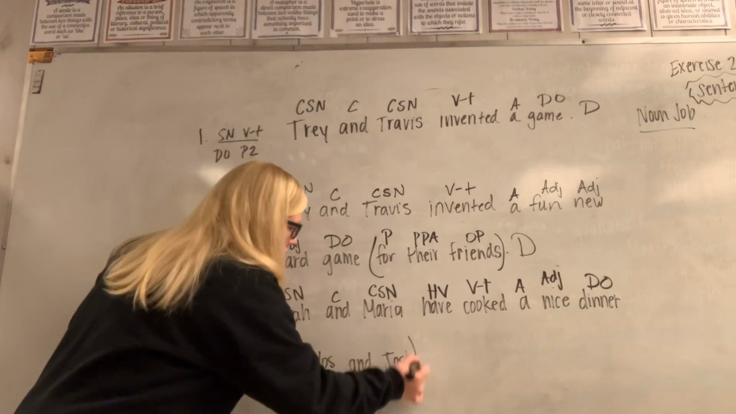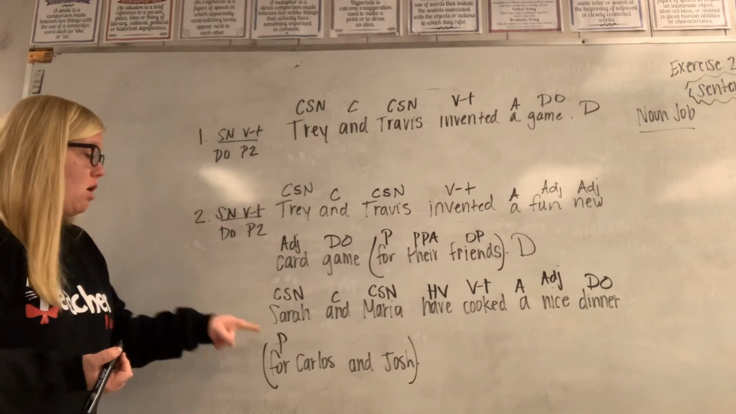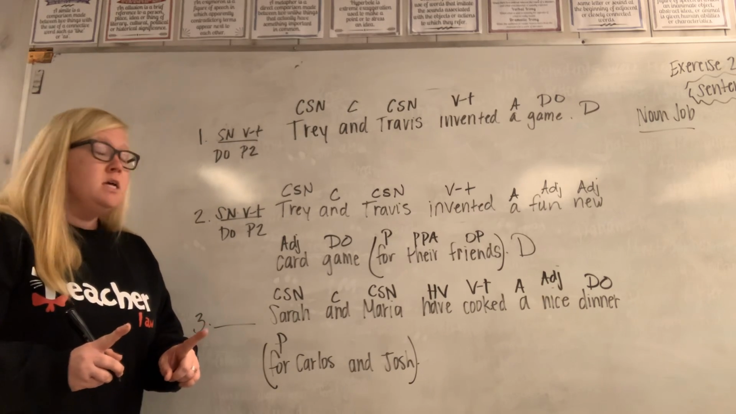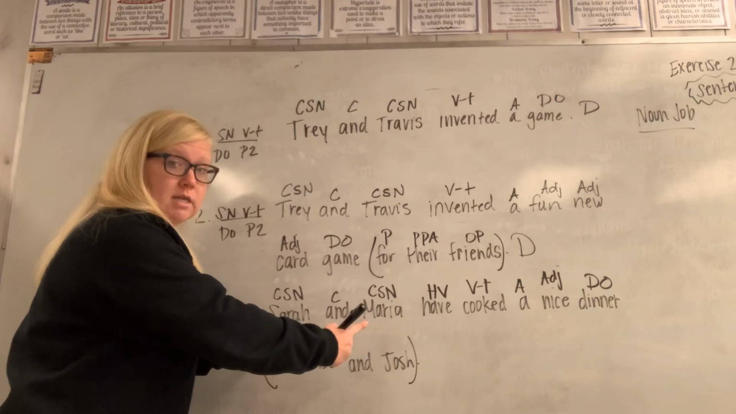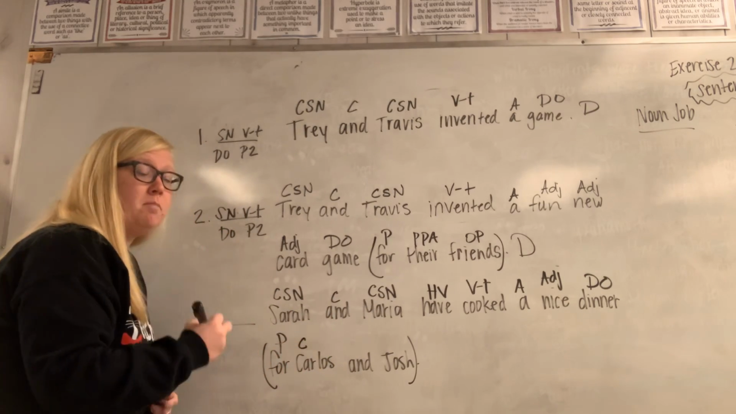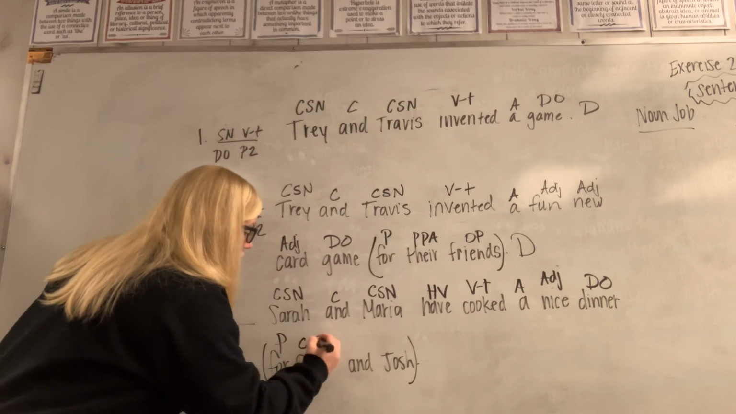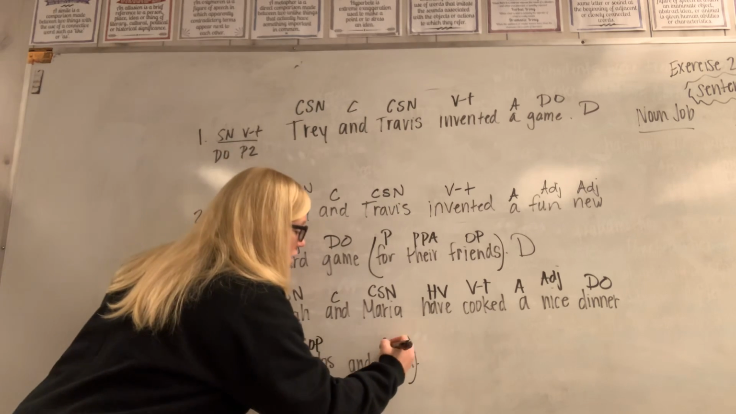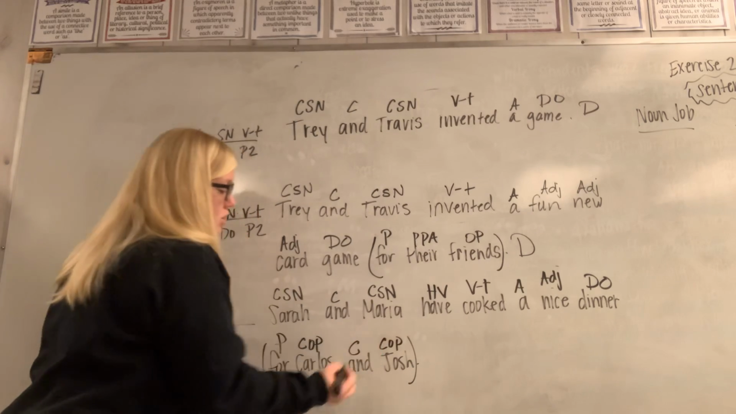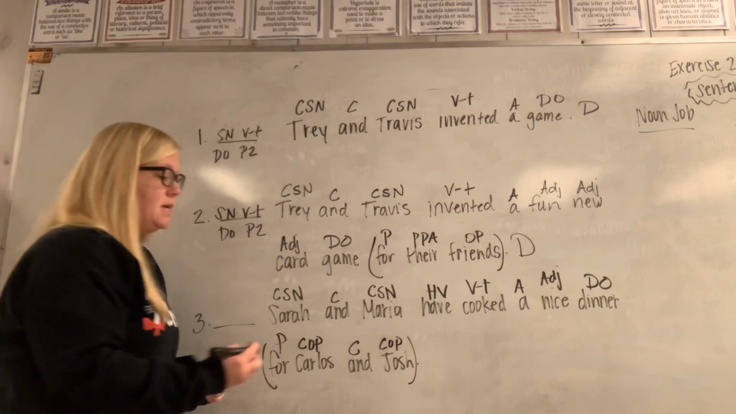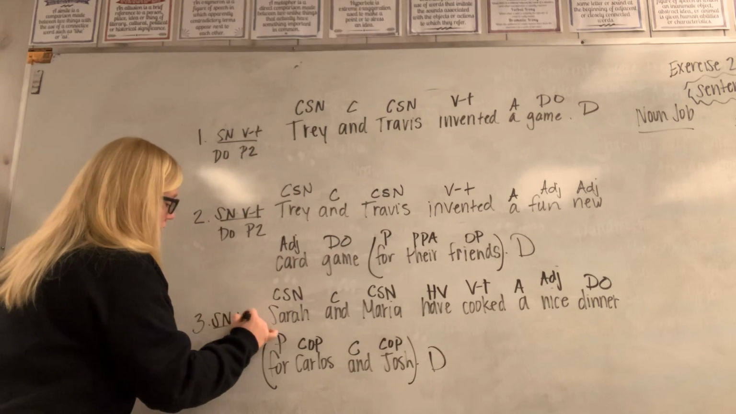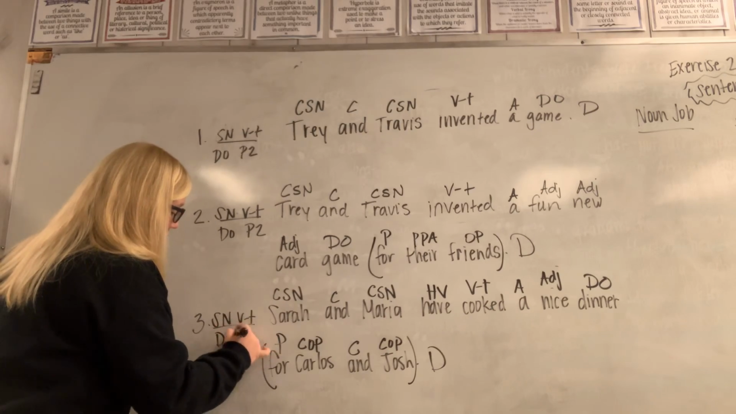For who? They cooked it for Carlos and Josh. There are 2 objects of the prepositions, so just like there were 2 subject nouns, you're going to put a C in front of it. C is for compound. Compound means more than one, okay? So compound object of the preposition. And our word and, again, is a conjunction. And if you look at this sentence, it's a statement, therefore it's declarative. And then we put our pattern at the beginning.